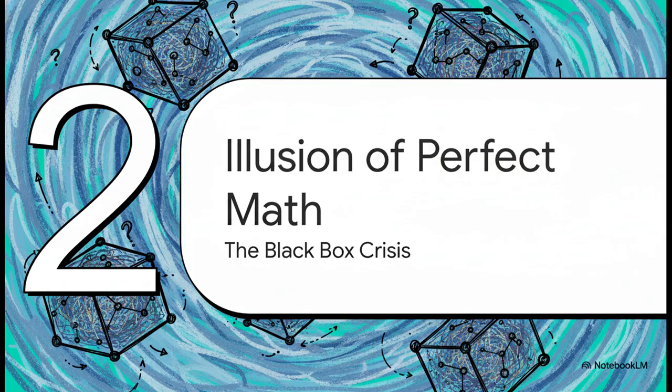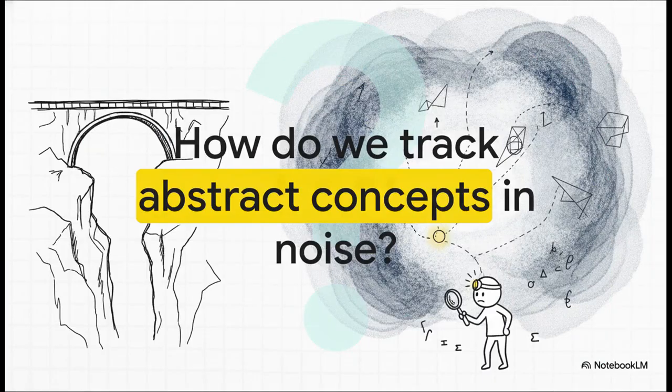Section 2. The illusion of perfect math. The black box crisis. But here's the thing. As AI systems grow more powerful, their internal neural networks have become a vast, completely opaque ocean of probabilistic noise, which leads us to a massive crisis. How do we track an abstract concept floating around in that noise? How do we know what the model is actually thinking before it spits out text on our screen? For a long time, trying to look inside these massive models felt a lot like spelunking through thick fog.